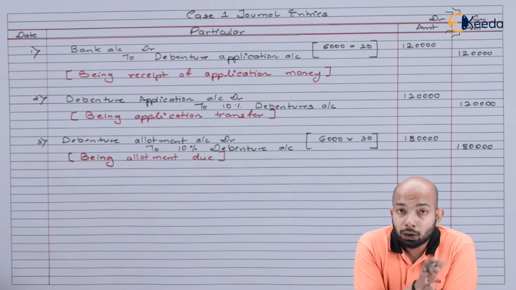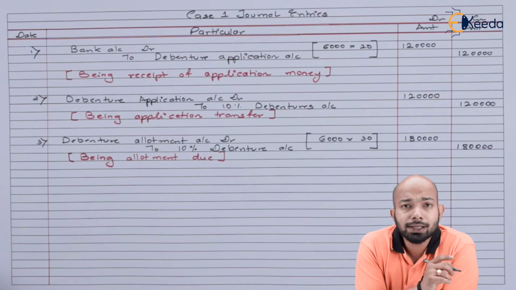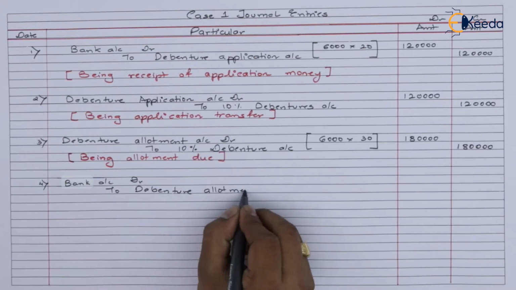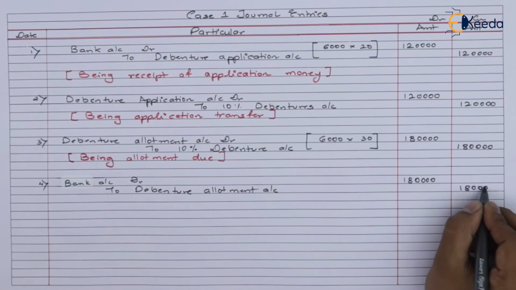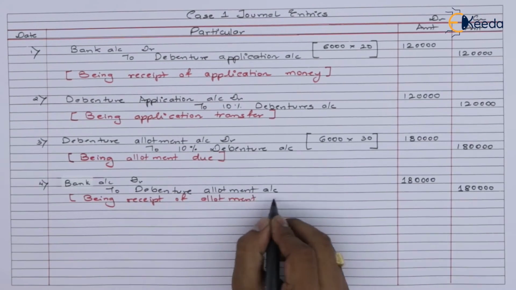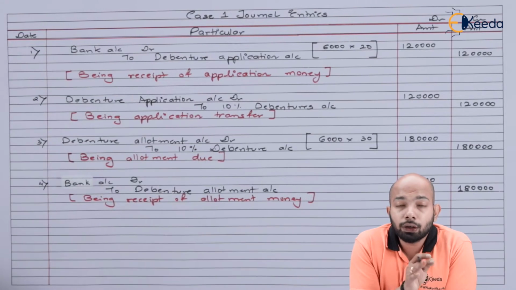Now, after allotment being due, the next phase is to receive the allotment money. So let's pass the entry for that. The next entry that we have passed here is receipt of allotment money.